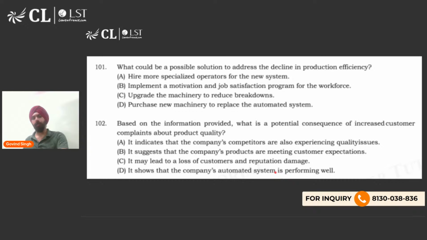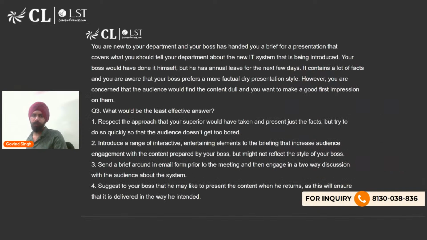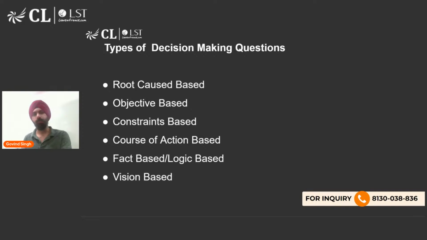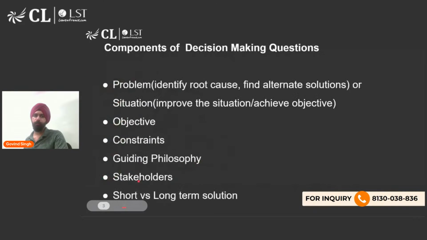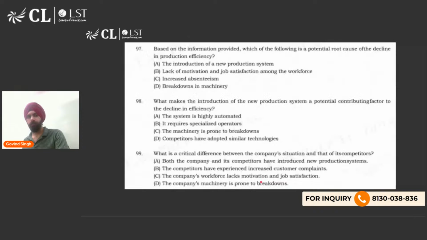So that brings us to the end of decision making. I hope this was a productive class. I hope you have some clarity as to how to approach decision making questions. Now you know everything about the components. What is decision making? Components of decision making. You know types of decision making questions. देखो ये सारे हमने कर लिए. Logic देख लिया हमने, course of action देख लिया, constraint वाला देख लिया, objective वाला देख लिया, root cause वाला देख लिया. Vision वाले बहुत कम आते हैं, but हाँ आप कर लोगे उसको. एंड फिर हमने स्ट्रक्चर्ड अप्रोच देख ली, हमने 3 स्टेप अप्रोच देख ली. रिकॉग्नाइजिंग द प्रॉब्लम, देन लुकिंग एट स्टेकहोल्डर्स, देन मेकिंग अ डिसीजन, checking if it's fair, legal, ethical, all of those things. So now we have a framework to solve the questions as well.